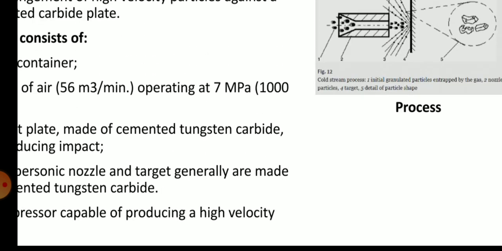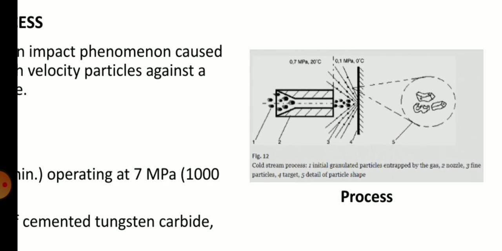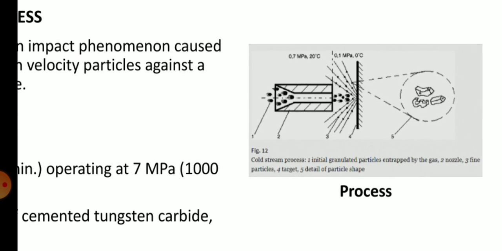First, initial granulated particles enter into the gas. Along with the gas, these particles will come. They can be molten particles, or the larger particles that you are using for producing the powder, and they come along with the air. Secondly, you can observe a nozzle. That nozzle converts the small velocity into a higher velocity. At the end of the nozzle, the particles along with air will come out with a higher velocity.